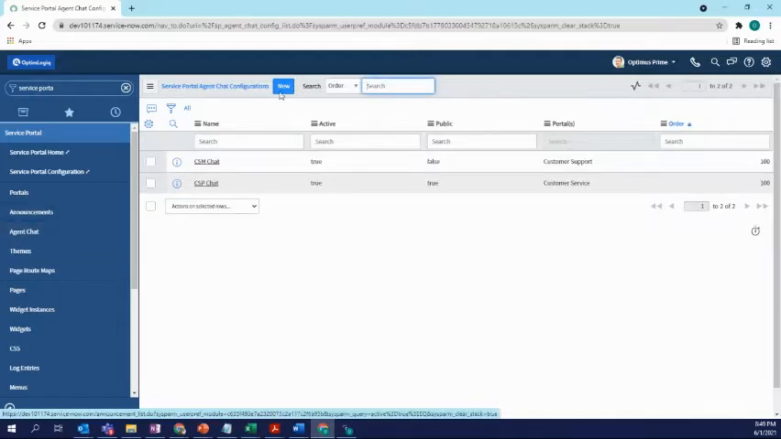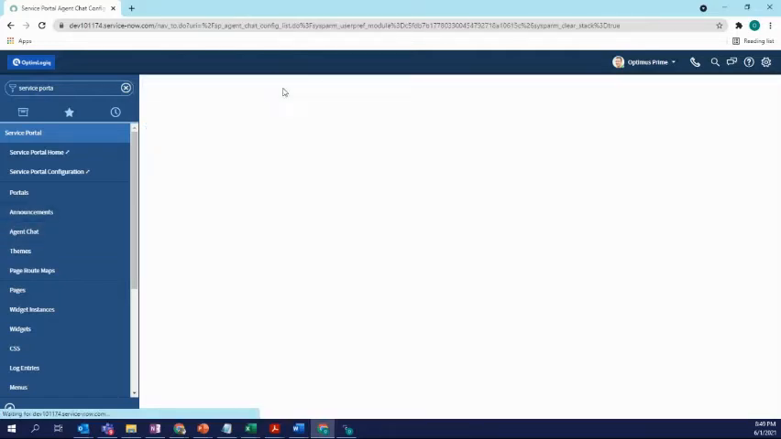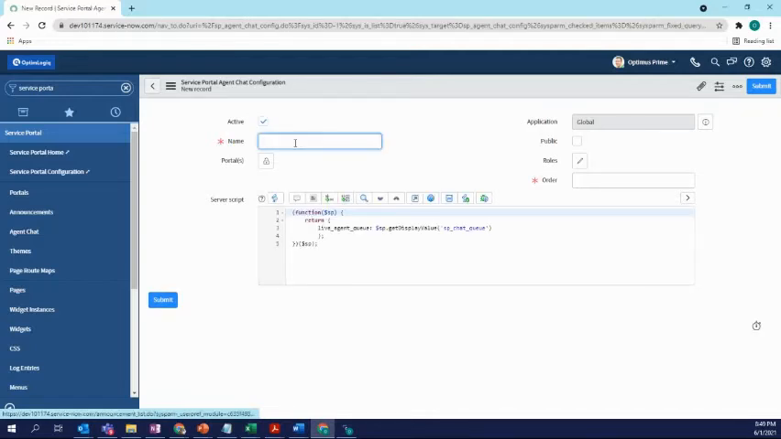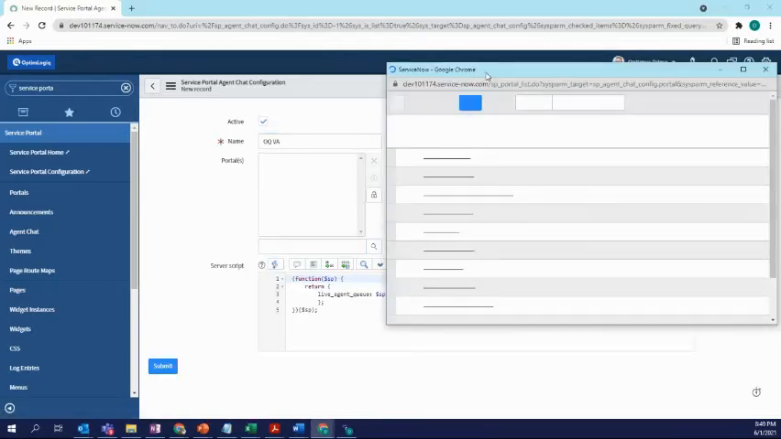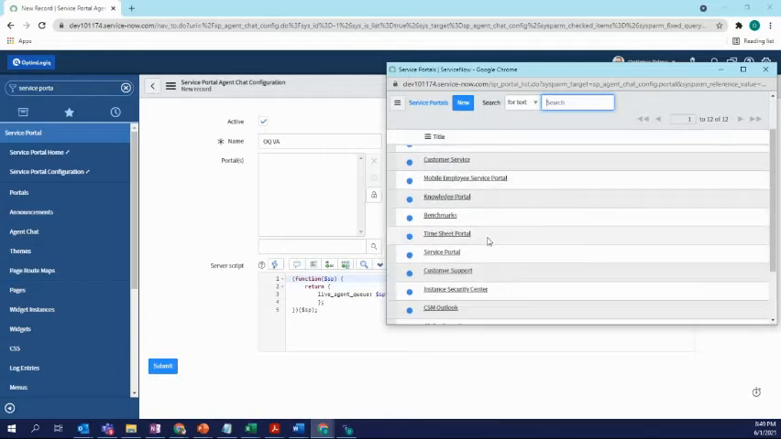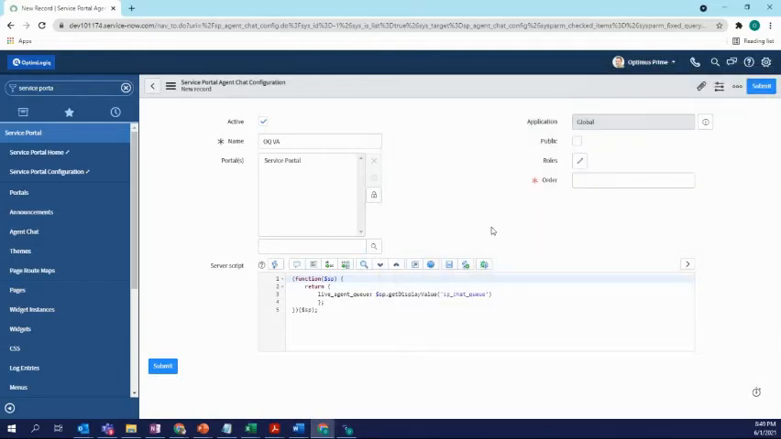and we see CSM CSP, and we will add a new value to it and we will select our portal in it. So we can name it as OQVA, and we will select our portal, which will be maybe this one. Order, if you have multiple of them, that's what the order lets you do. I will leave the server script as is. It allows the values to be passed to the virtual agent chatbot from your current page, and I will hit submit.